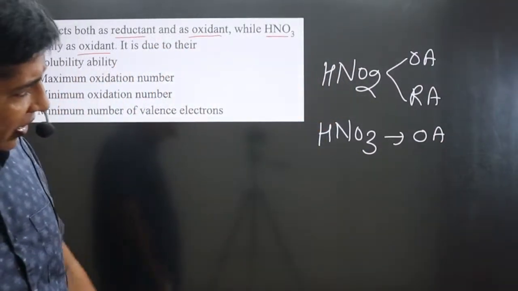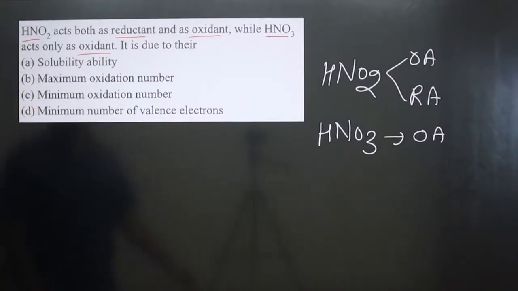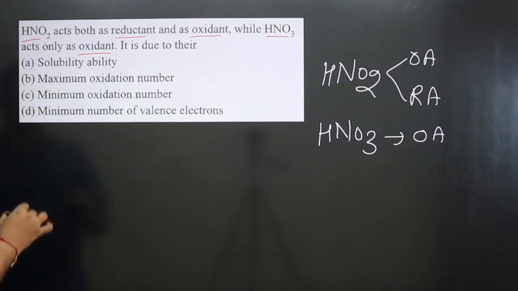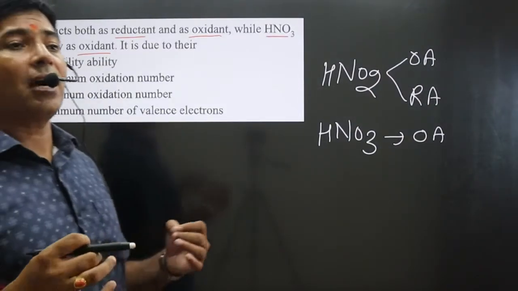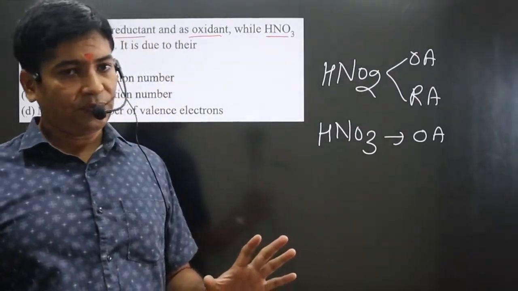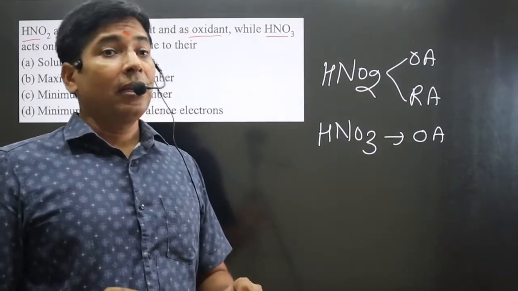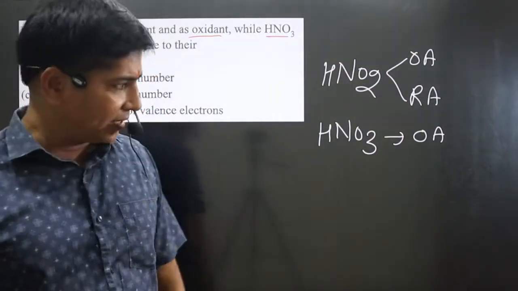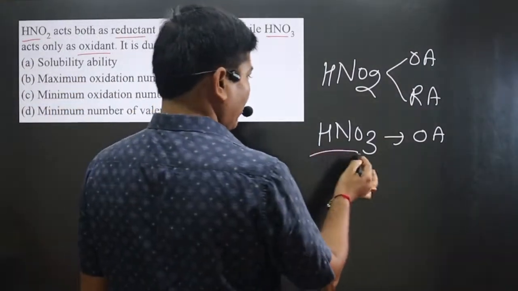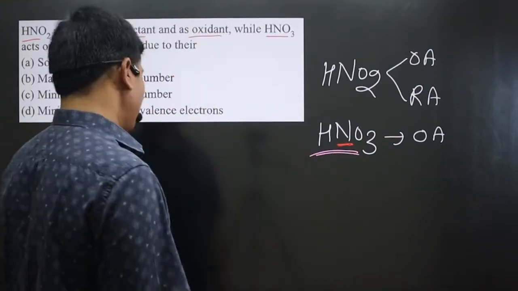Why is it so? Why is it acting as only an oxidizing agent? Always keep this in mind in this kind of question: if the central element is present in its highest oxidation number in any compound, it will always act as an oxidizing agent. So in this compound we can calculate the oxidation number of the central element. The central element is nitrogen.